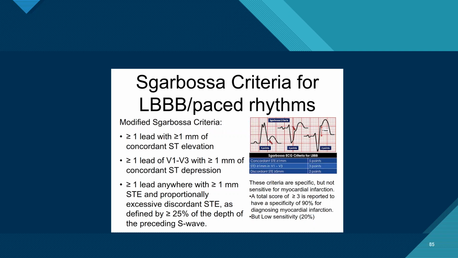And if the total score is 3 or more, we have a specificity of more than 90% for diagnosing a fresh MI. But it has now been proven that this criteria has a very low sensitivity. Again, as per recent literature, the Sgarbossa criteria is no longer used, because any new LBBB is an ischemia equivalent. We take it as presumed ischemia. Any new onset LBBB, irrespective of the Sgarbossa criteria, is an ischemia equivalent.